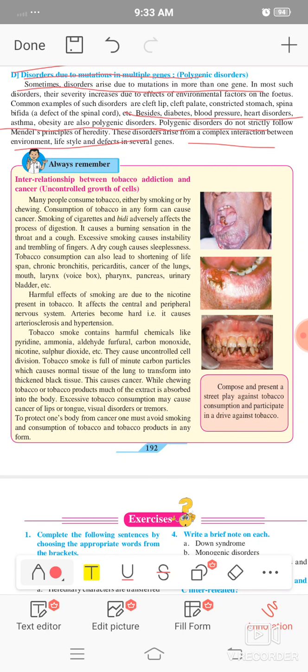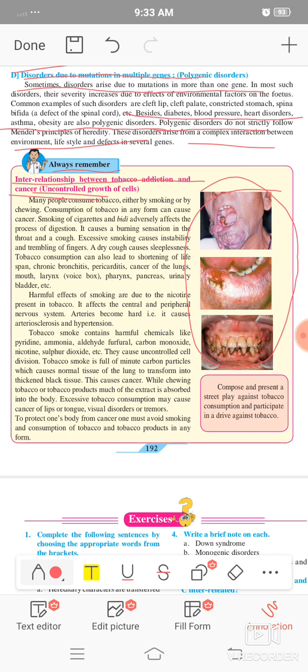Lastly, we are studying the interrelationship between tobacco addiction and cancer. At the start of each program, and each movie in the theater also, these kinds of pictures and videos are shown as advertisement or awareness about tobacco addiction and its hazardous effects.